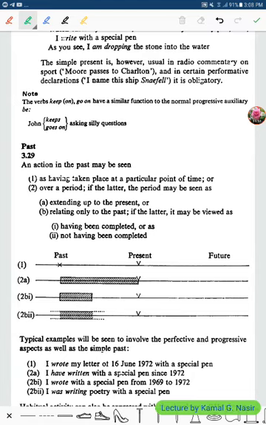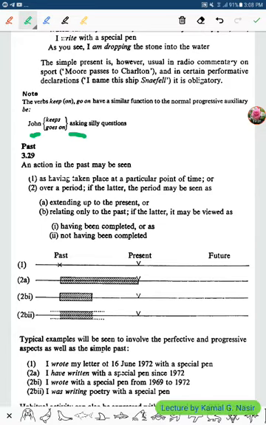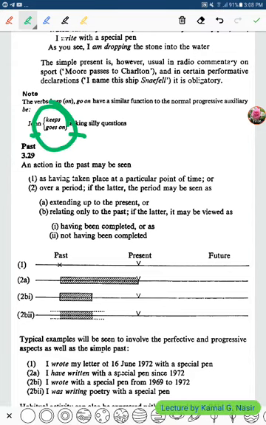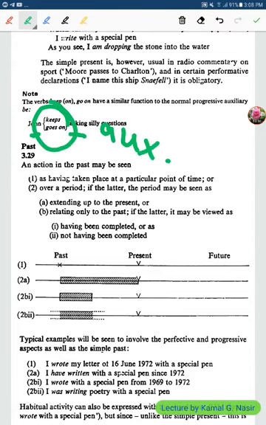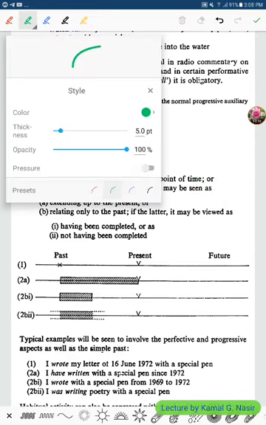Of the present. Here also, John keeps asking silly questions and John goes on asking silly questions. You see, in this case we used keeps and goes on like the auxiliary. We use them like the auxiliary be. How do you know this?